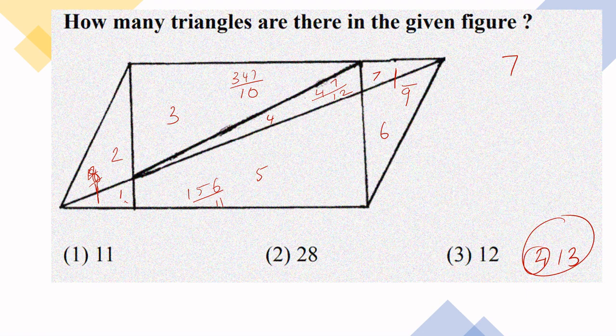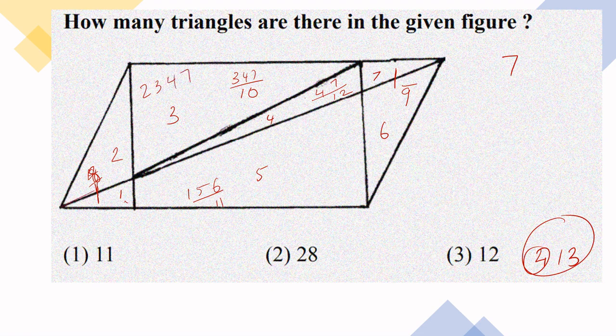6 and 7 together, I marked 6 and 7 here. And is there any more? We reach 7, 8, 9, 10, 11, 12 and now we are having a very big one, 2, 3, 4, 7.